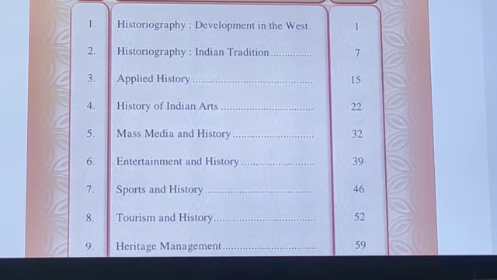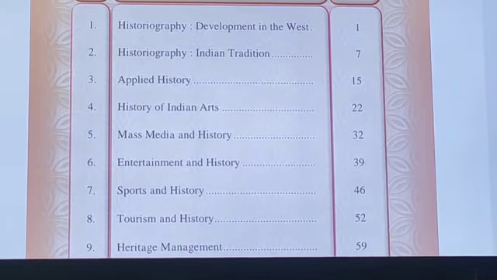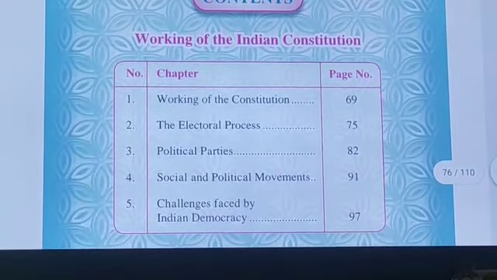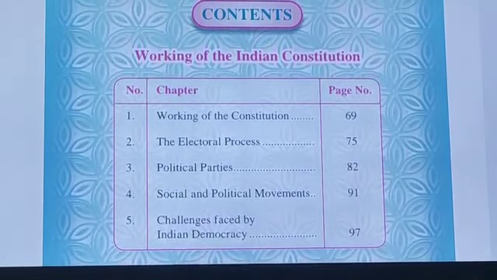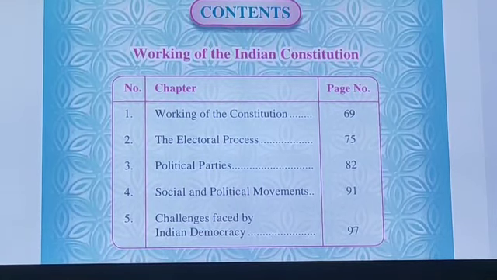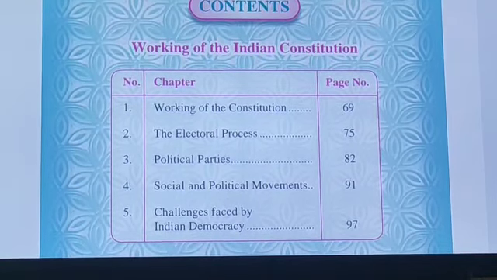Now let us have a brief review of our political science subject, which is on page number 67. In the exam you will have 12 marks reserved for this subject, which is included in history. To begin with, the first lesson is the working of the constitution, the second lesson is the electoral process, the third lesson is political parties, the fourth lesson is social and political movements, and the fifth lesson is challenges faced by Indian democracy.